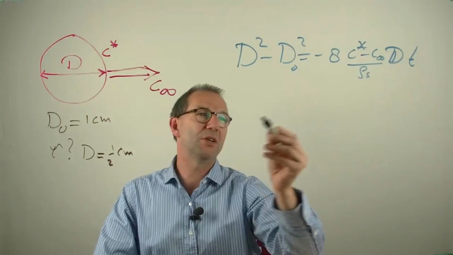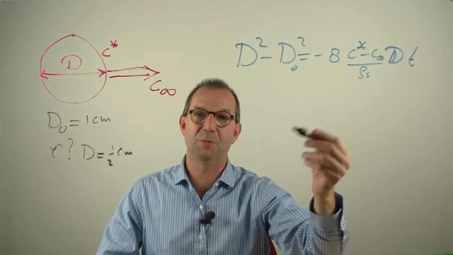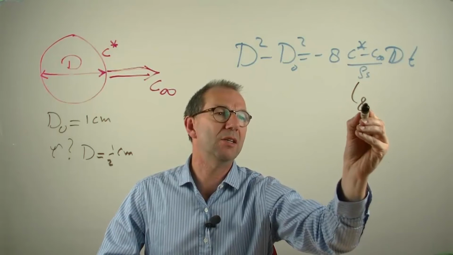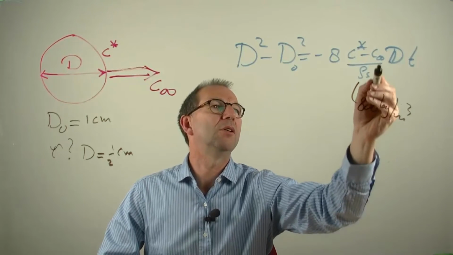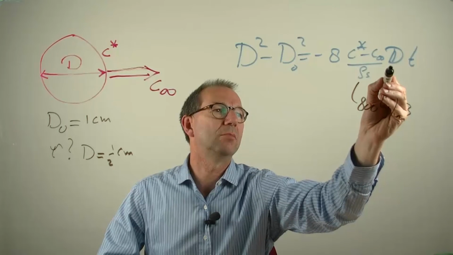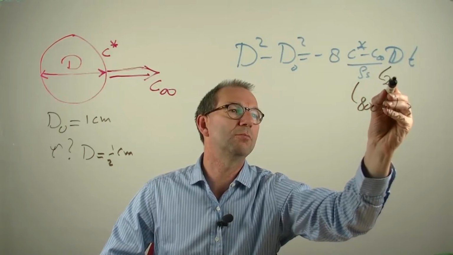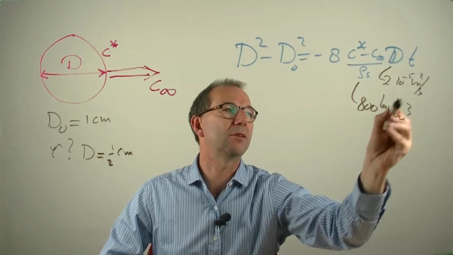The density of the material is on the order of that of water, slightly less for these materials, they float. So let's just put in a number, 800 kilogram per cubic meter. Diffusion coefficients in air are on the order of 2 × 10⁻⁵ meters squared per second.